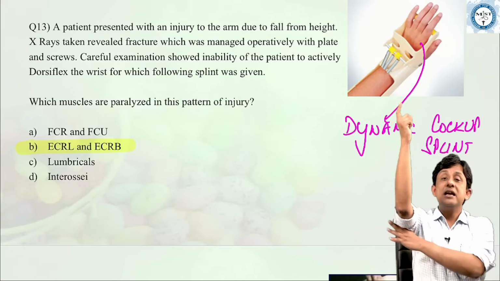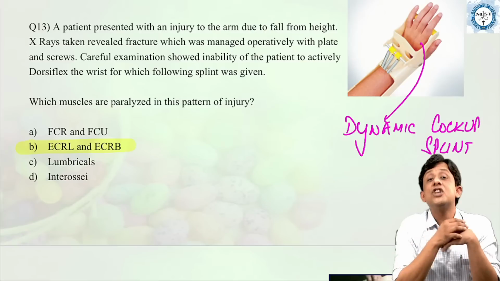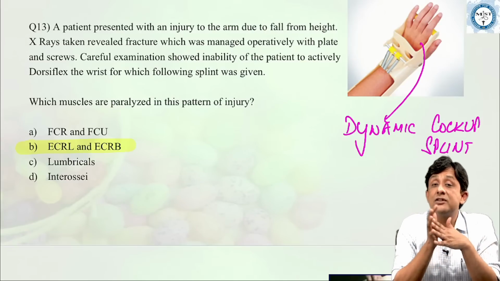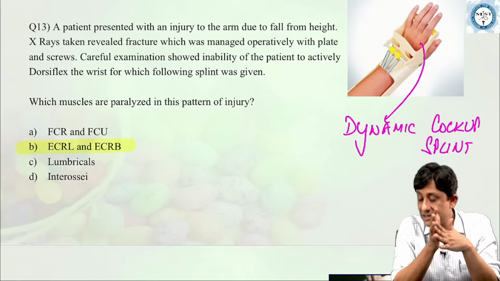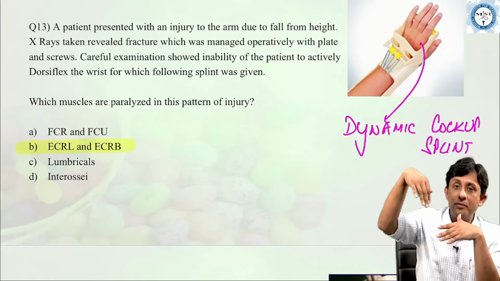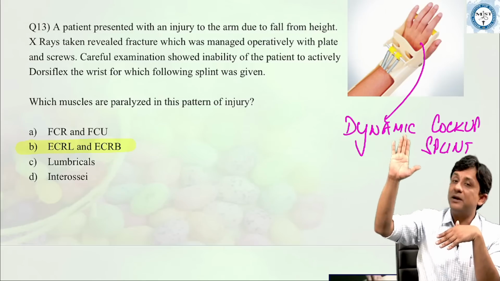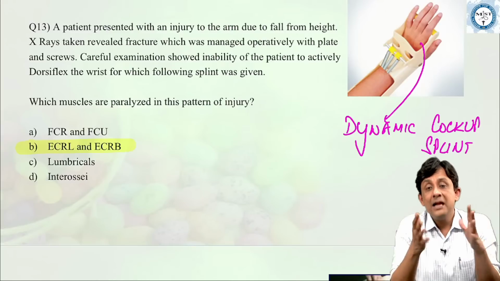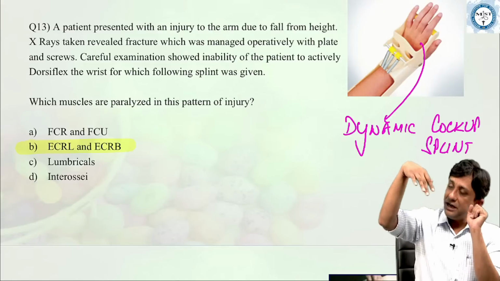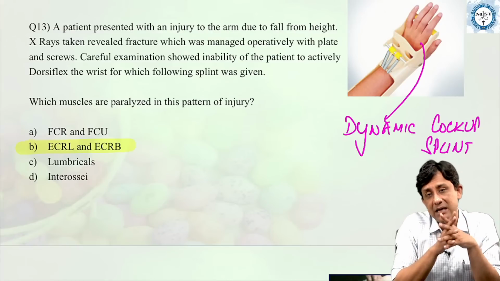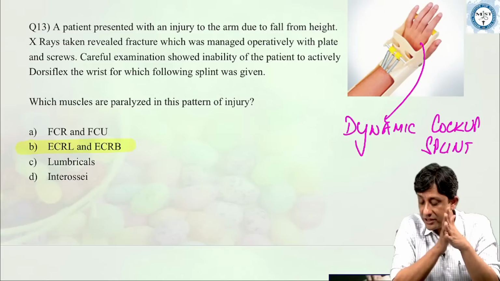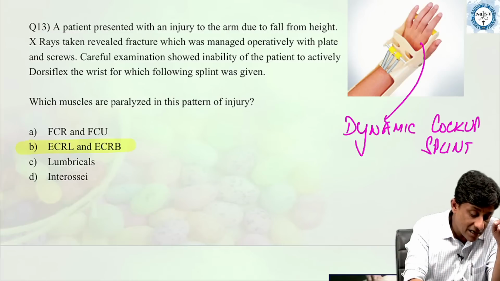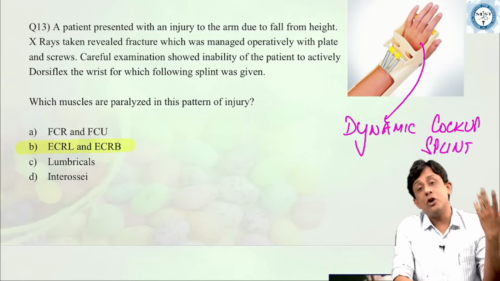Why? Because in fracture of the humerus shaft which this patient has undergone, most probably the nerve which gets involved is the radial nerve. As a result of which the patient develops a wrist drop deformity. You give a cock-up splint, as you can see in this picture, till the time the nerve is recovering, and this deformity happens because there is paralysis in the wrist extensors. Okay. Now, paralysis of wrist extensors leads to wrist drop deformity.